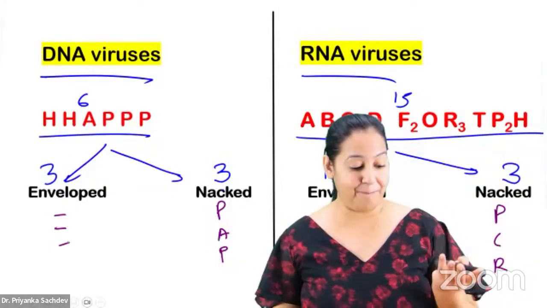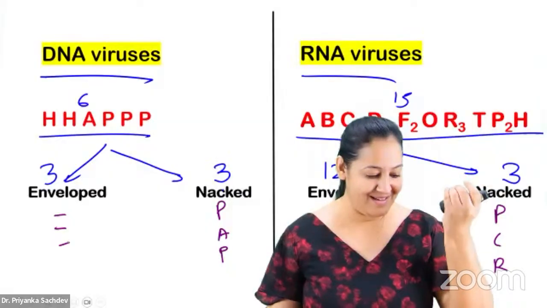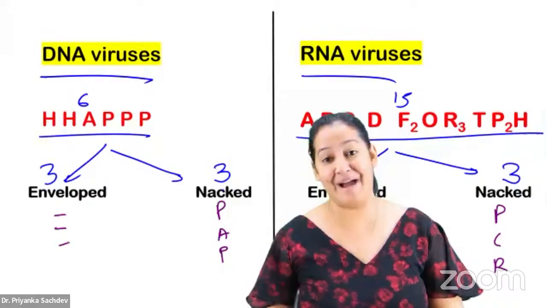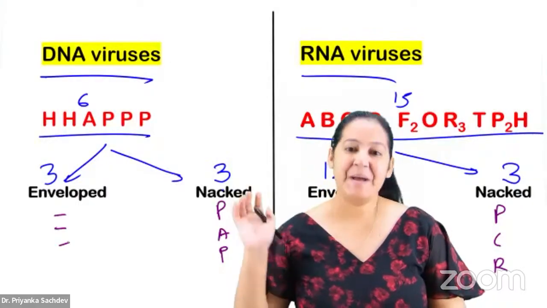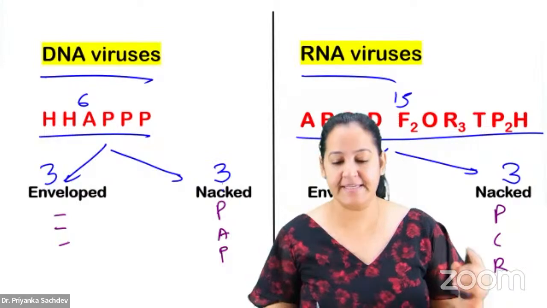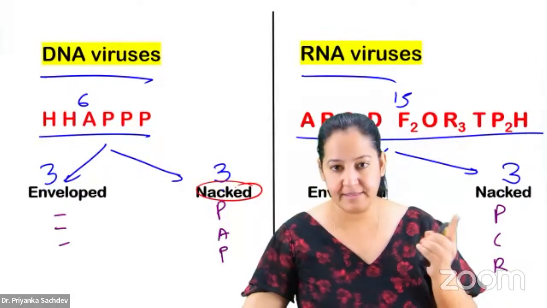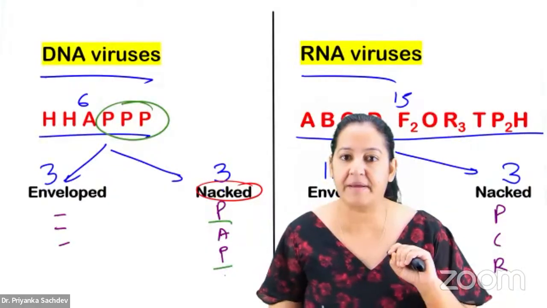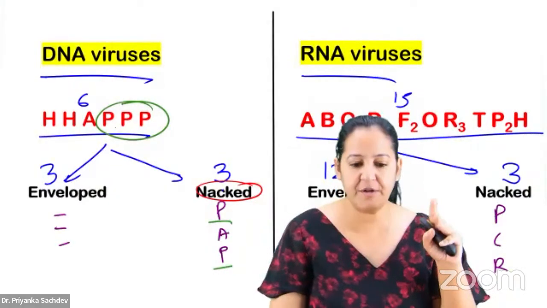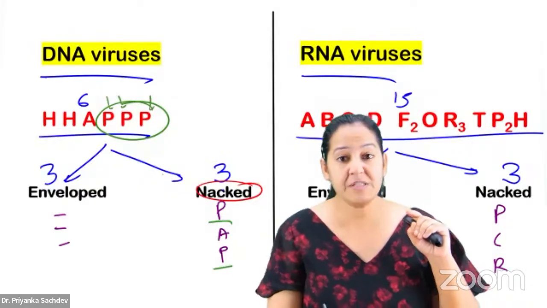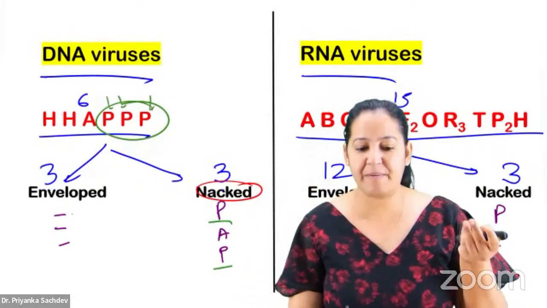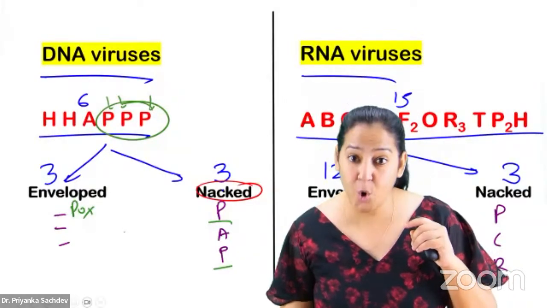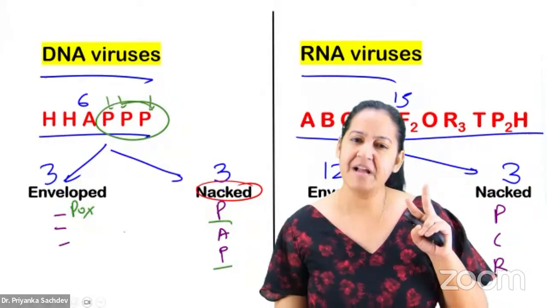Now, P. There is confusion in P and the fun is also in P. My name is also with P. So listen. You have to tell me the full form of P. Listen, how I learned. There are 3 P's here, of which 2 are coming here and 1 is not. Which is not coming? What are the 3 P's? Parvo, Papova and Pox. Who's the Pox? Pox is the most senior. Give respect to the senior. Give clothes to the grandfather. Give an envelope to the grandfather. Give respect to the grandfather. The newborns are naked.